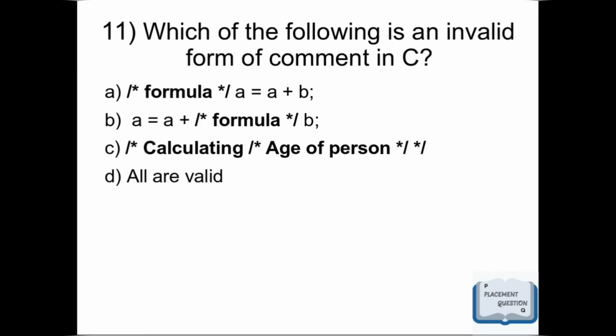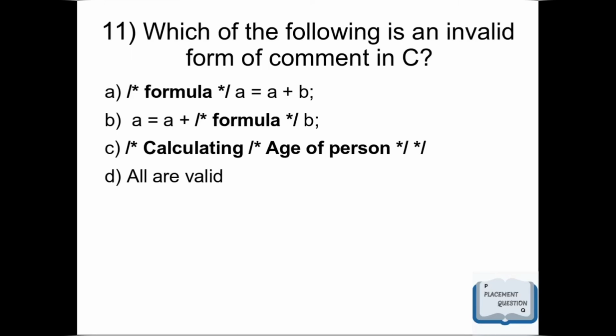Which of the following is an invalid form of comment in C? Option A, /* formula */ a equal to a plus b. Option B is a equal to a plus /* formula */ b. Option C is /* calculating /* age of person */ */ and option D is all are valid.